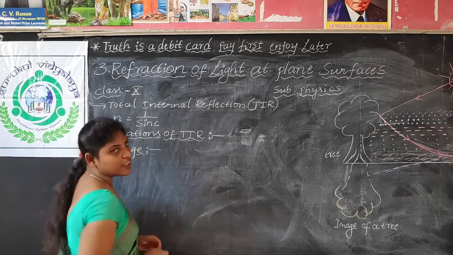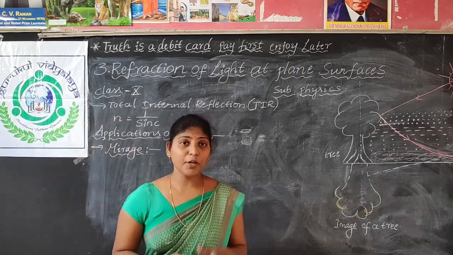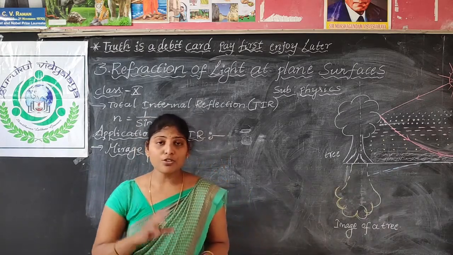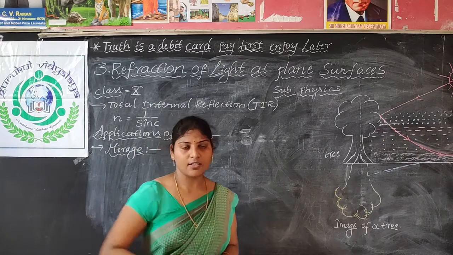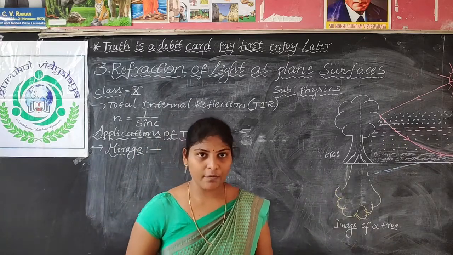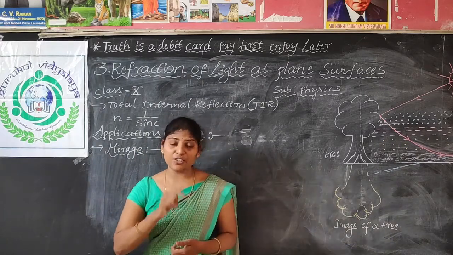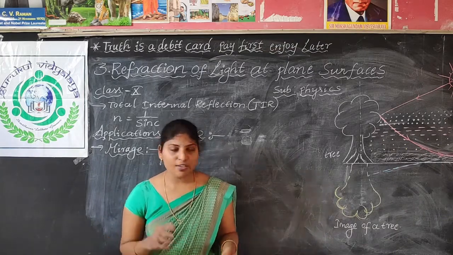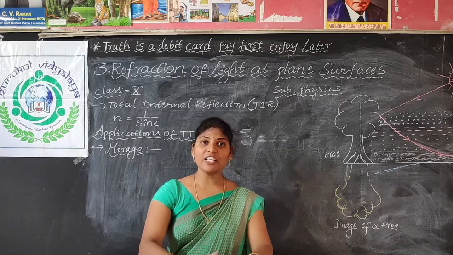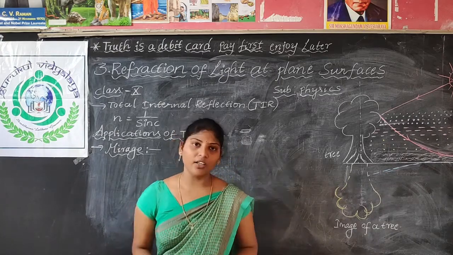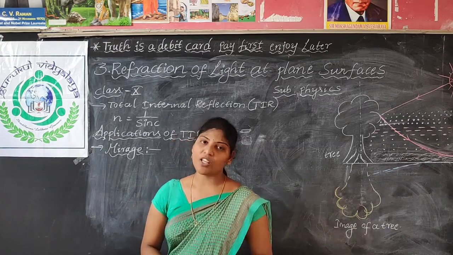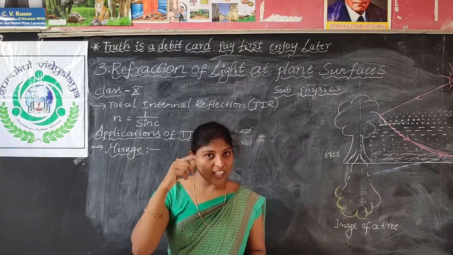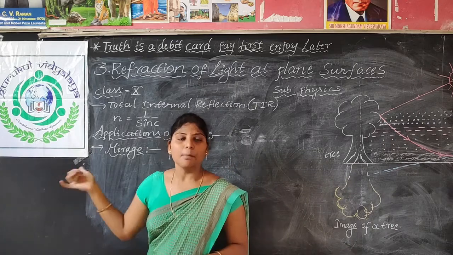What is a mirage, my dears? A mirage is something you may find sometimes when you are going by road. You see, at some far distance, some water. But when you reach there, can you find the water? No, nothing will be there, just a shadow. There is no water, but again we will feel that there is water. That phenomenon is what we call a mirage. That illusion of water is what we call a mirage.